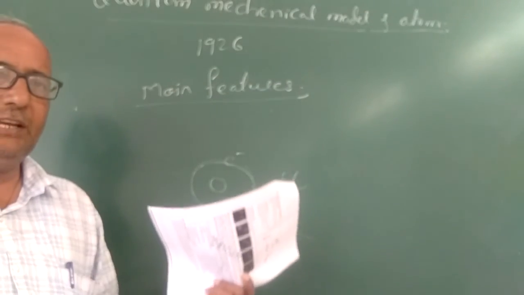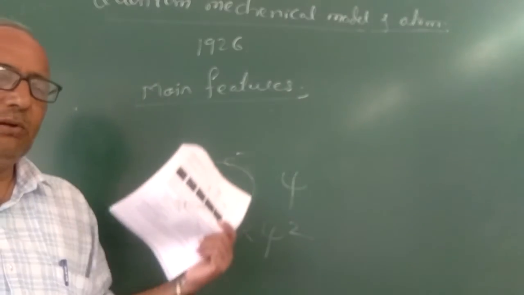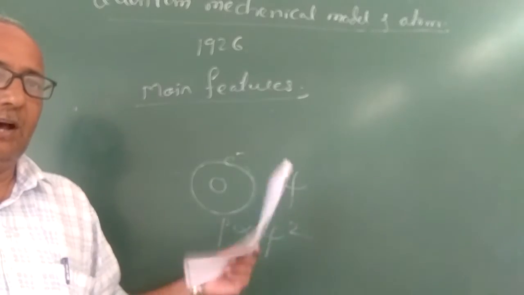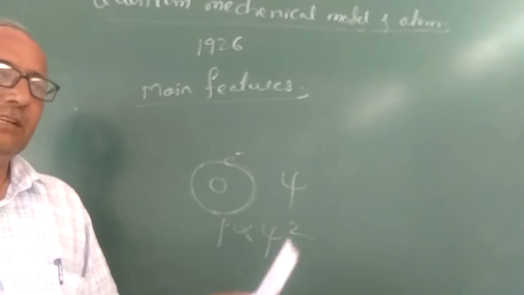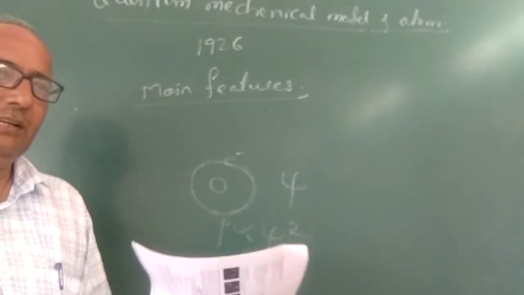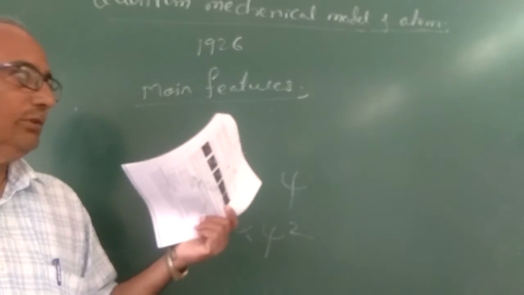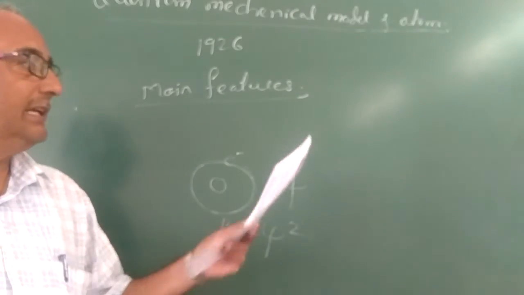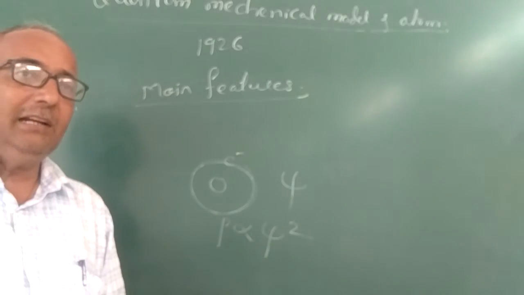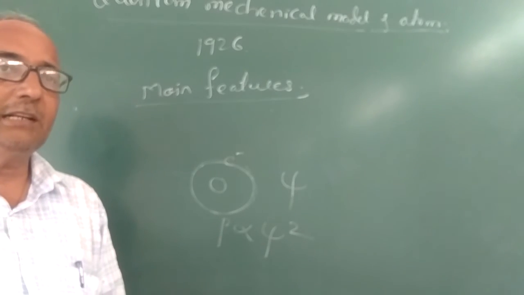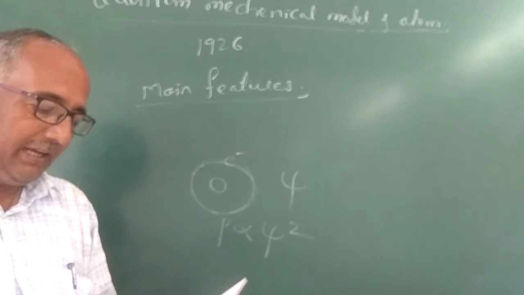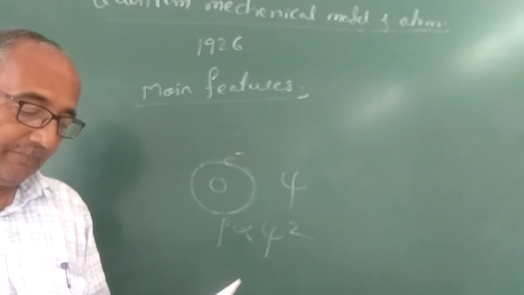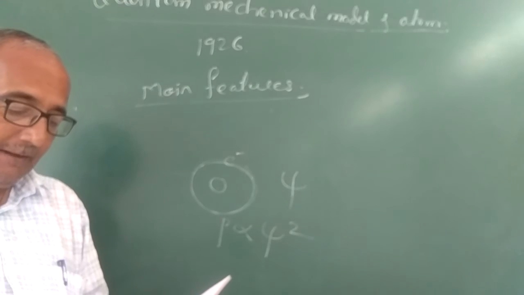According to Bohr's theory, electrons revolve around the nucleus in certain circular paths called orbits. According to Schrödinger's theory, the certain region around the nucleus where the electron spends more time is called an orbital.